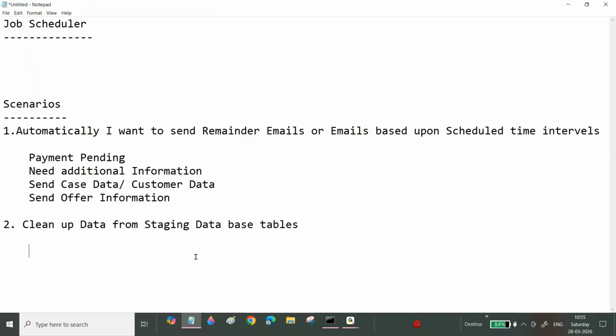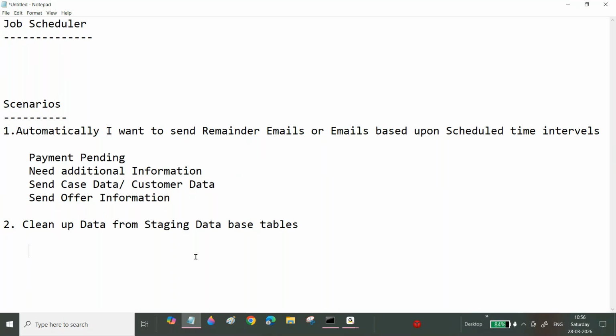This is a very important scenario, and in our projects people do it like that. Whatever data you want to send to external systems through file listeners or connectors, first we insert the data into a staging table. Whatever data is coming from external systems, instead of updating directly at the case level, we first store it into the staging table, and from the staging table we update at the case level.